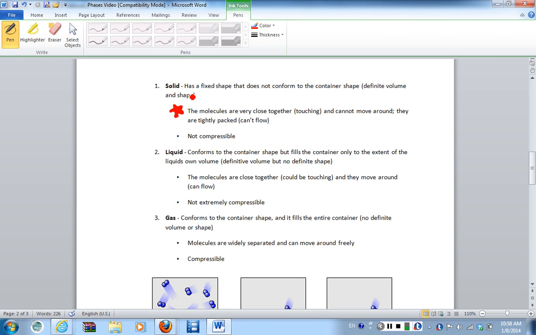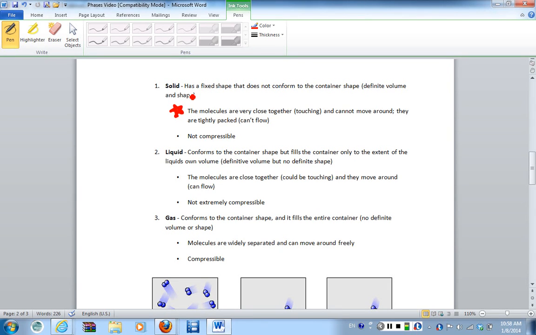Now, one other thing about the solid is that it's not compressible, meaning we can't squish a solid. No matter how much pressure we put, we can't squish a solid down. And the reason, again, comes down to what the molecules are doing. They're very tight together. There's not a lot of empty space. So as a result of that, we can't squish that empty space out. So a solid is considered to be non-compressible.